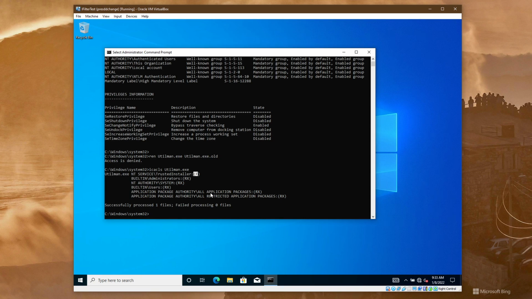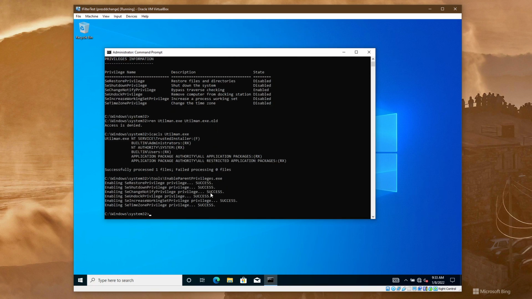But as I said, having the restore privilege, we can try to beat the set of permissions set for the file. So I have to enable those privileges in my token first. From my tools, I have a tool, enable parent privileges. If I run it, I have enabled those privileges. whoami /all.